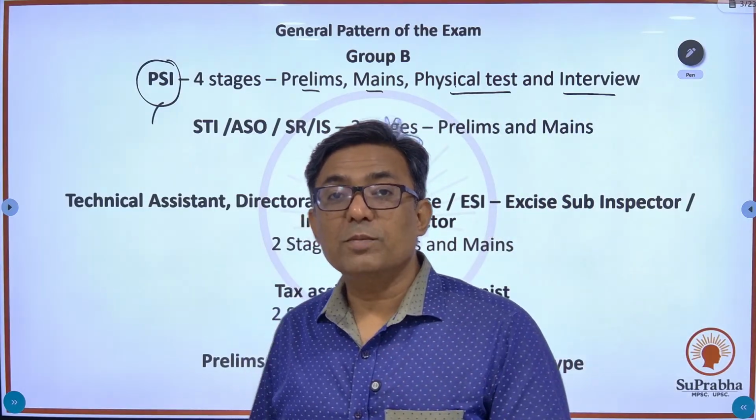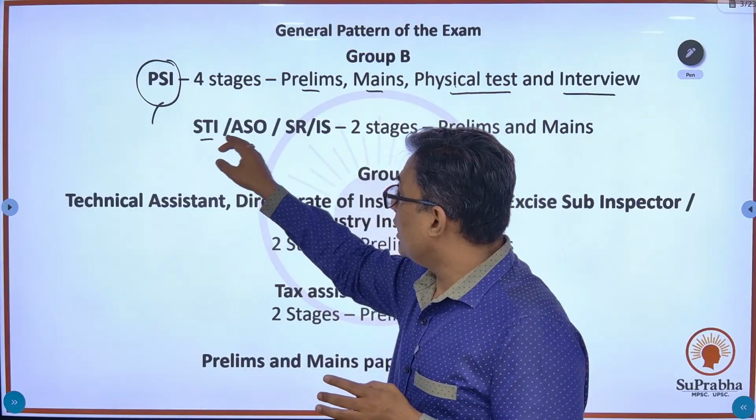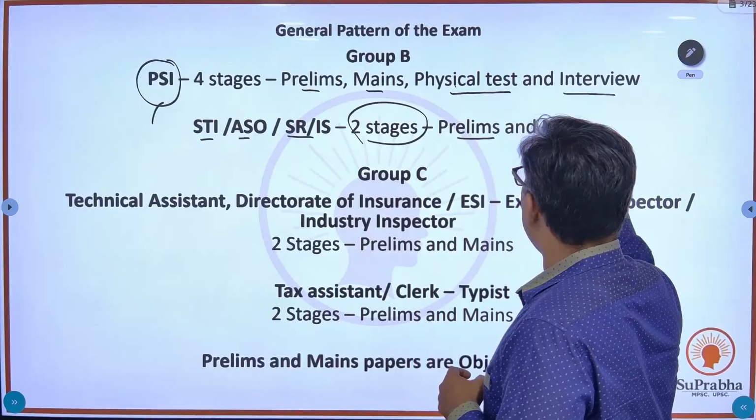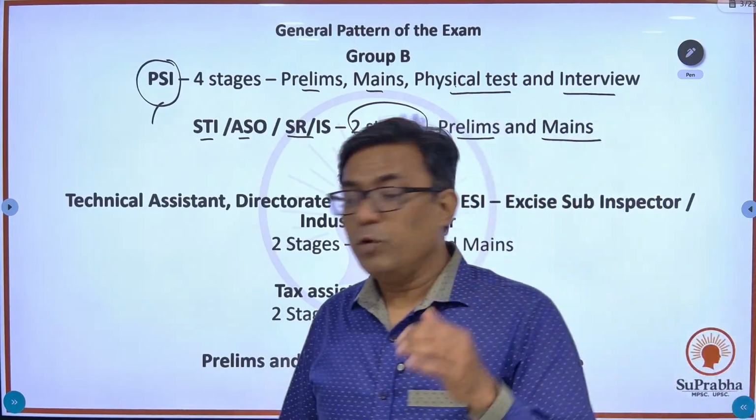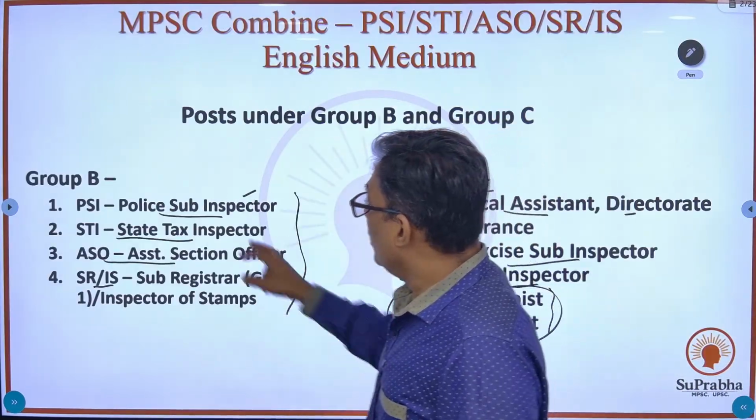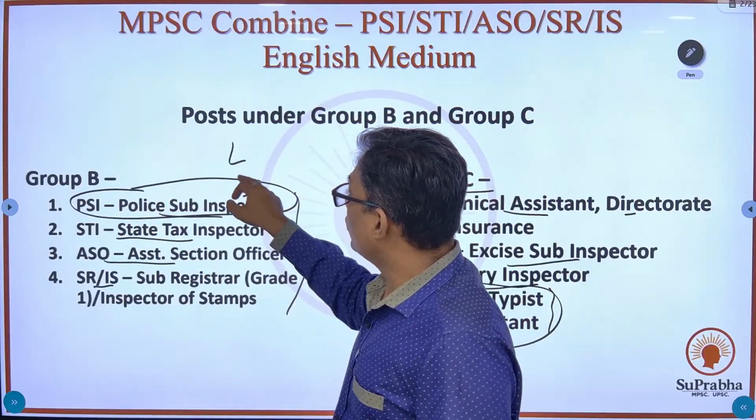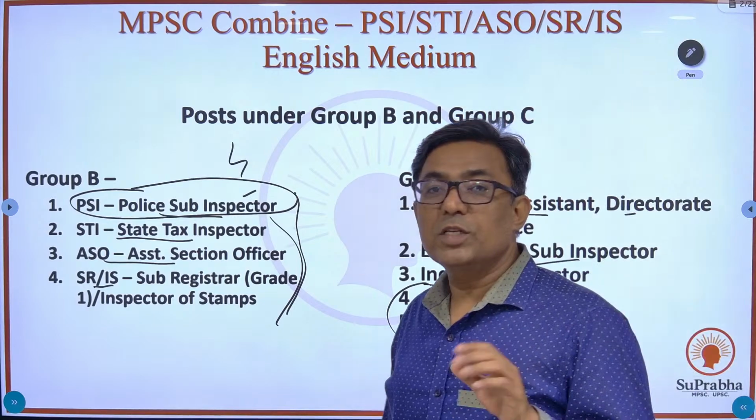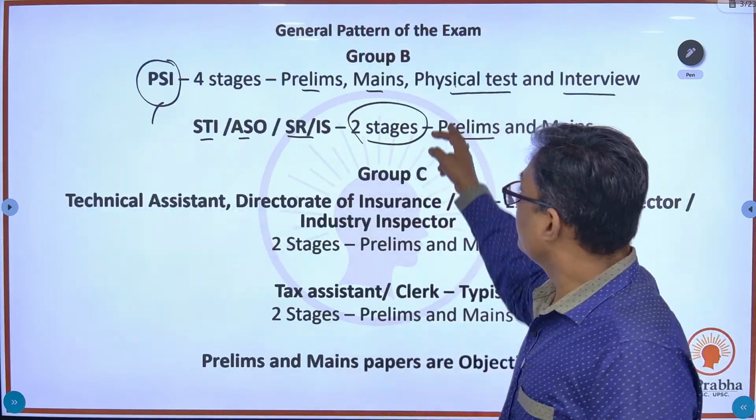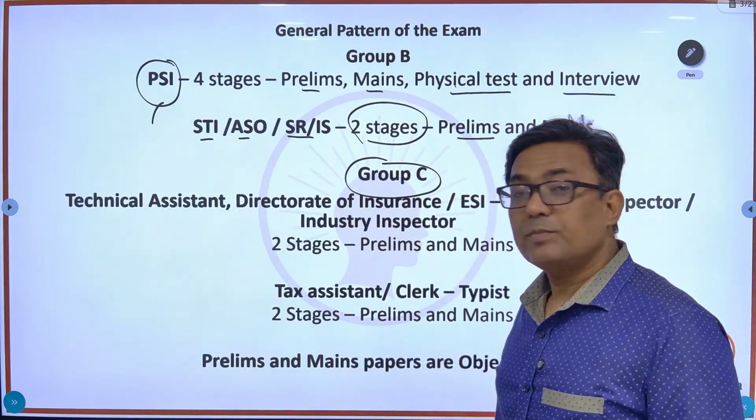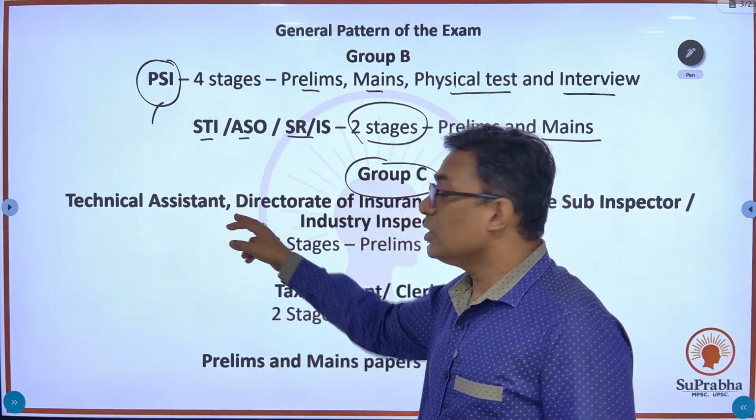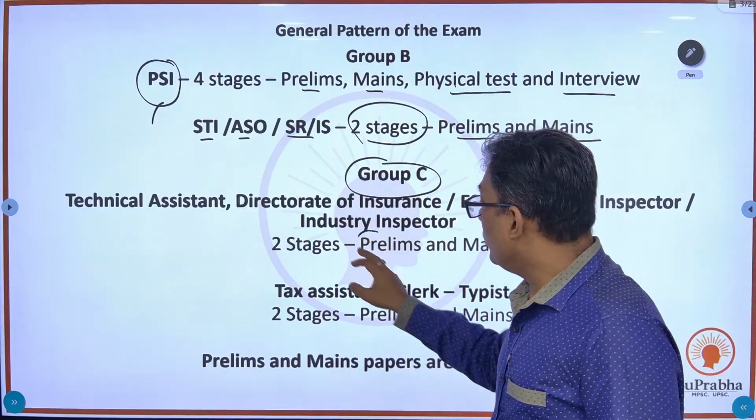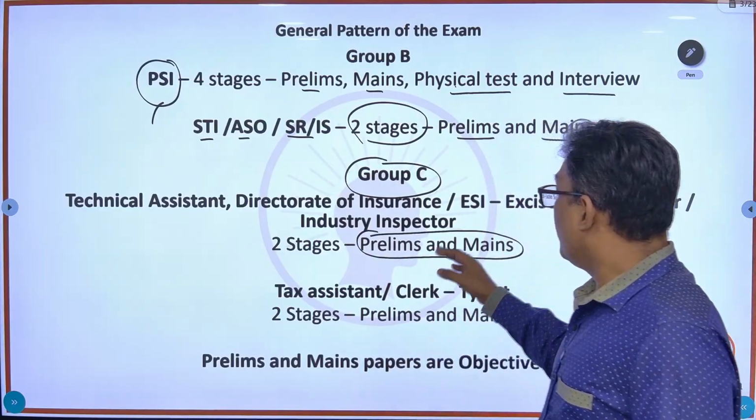Rest for other exams under Group B, be it STI, ASO, SRIS, you just have 2 stages, that is the prelims and mains. So for the Group B posts, only PSI is going to have 4 stages. Okay, Group C. Under Group C, for the Technical Assistant, Directorate of Insurance, Excise Sub Inspector, Industry Inspector, again you will be having just 2 stages, that is prelims and mains.